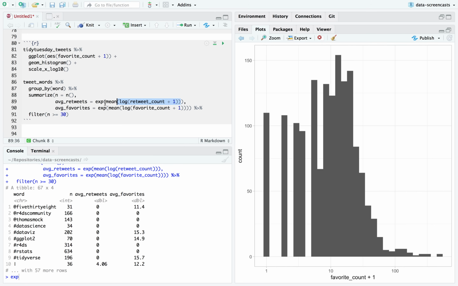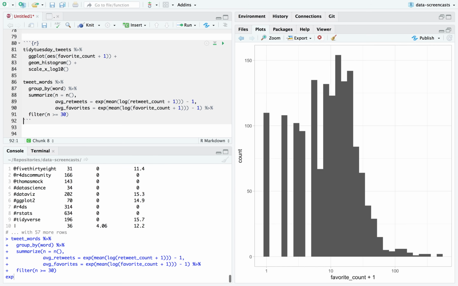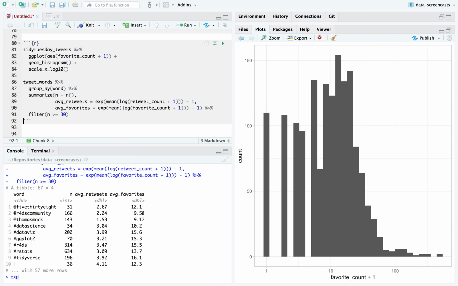And the problem is, as soon as you do a log, you need plus 1 and minus 1. I think I've done this before in a screencast, though I don't remember which. Okay. So what that does is now we actually have a sense of which words tend to get the most retweets, even if some would have rounded to similar numbers.